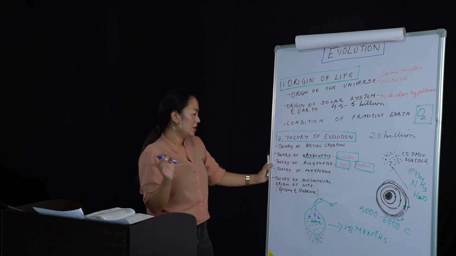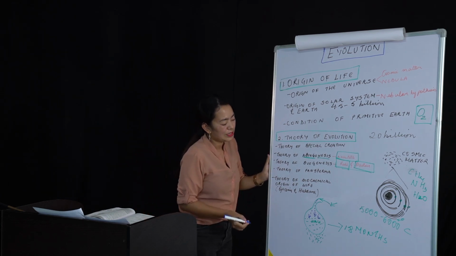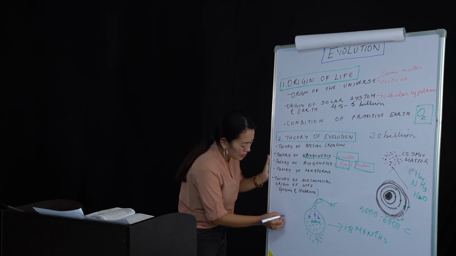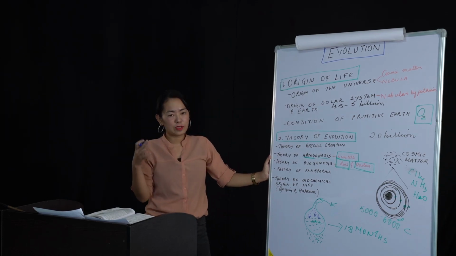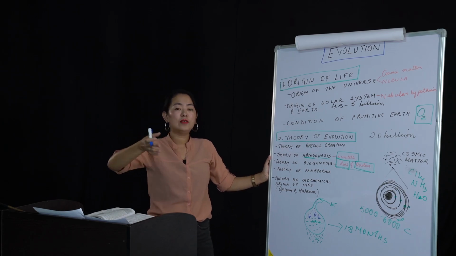Okay. The next one is the theory of panspermia. The theory of panspermia is a very famous theory which says that they believe in extraterrestrial living organisms and extraterrestrial living objects.